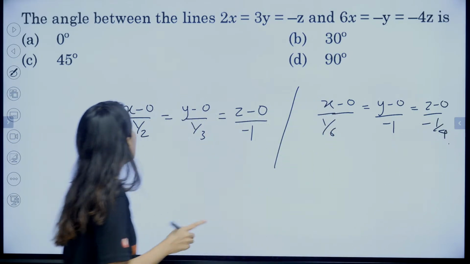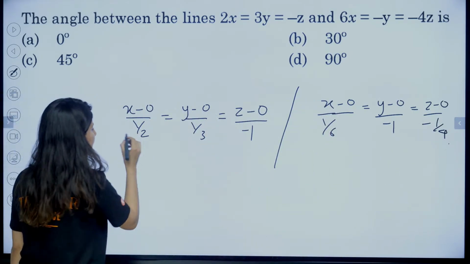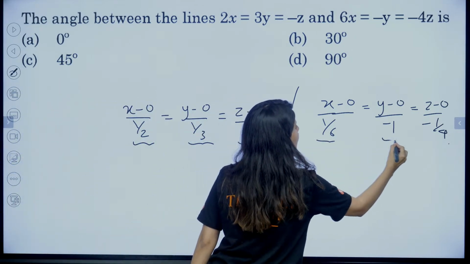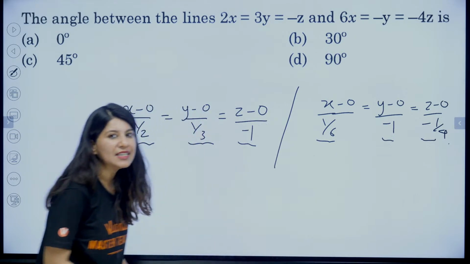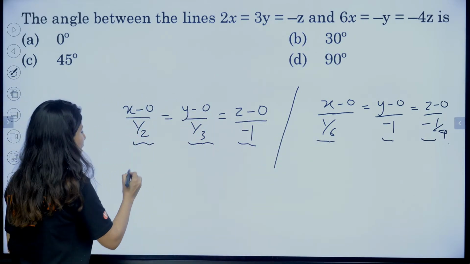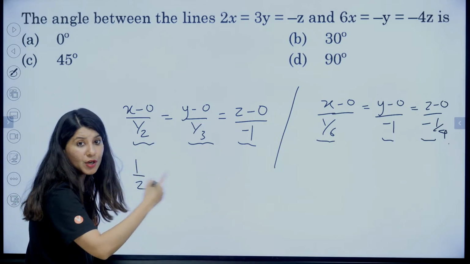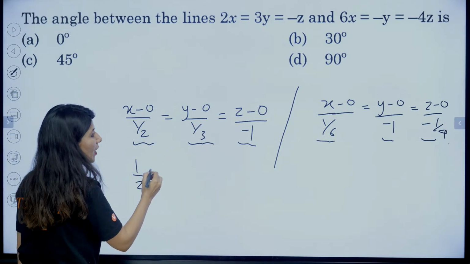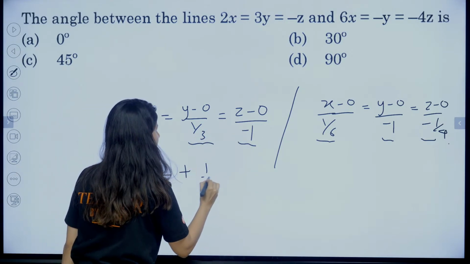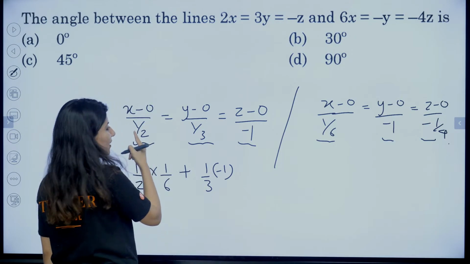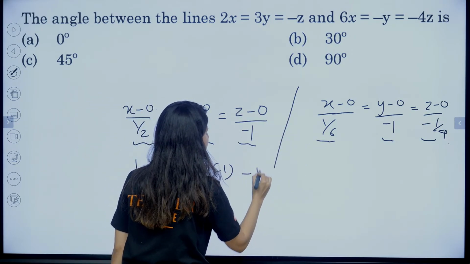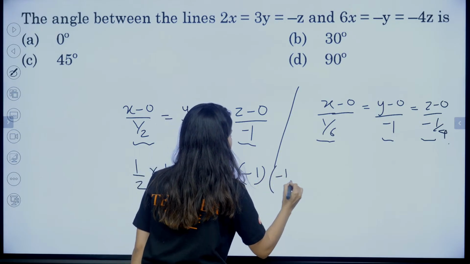Now we are looking for the angle between two lines. Basically the first vector will have these three components and the second vector will have these three components. So we just need to figure out the angle between this vector and this vector. That's it. If I take the dot product of these two, 1 by 2 into 1 by 6, 1 by 3 into minus 1, a1 b1, a2 b2, and then minus 1 into minus 1 by 4.